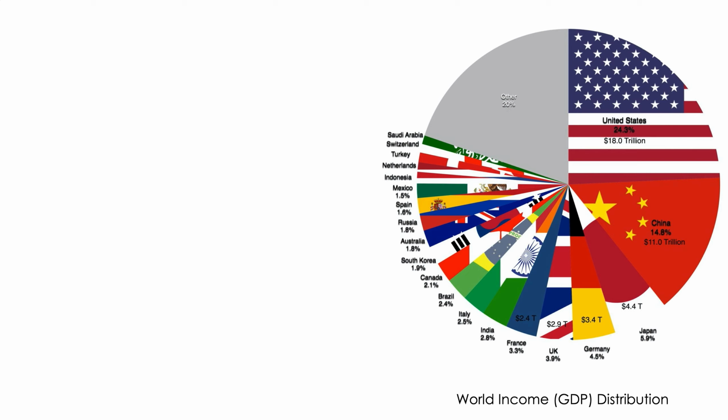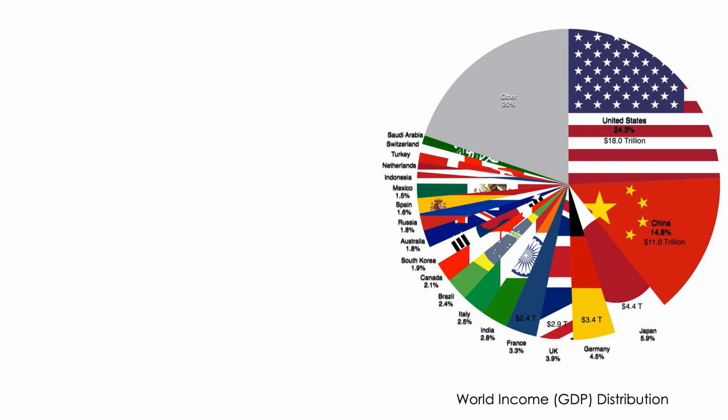So you can already tell from this pie chart that most of the world's wealth is concentrated in just a handful of countries. I mean, how many countries is this? Look, 1, 2, 3, 4, 5, 6, 7, 8, 9, 10, 11, 12, 13, 14, 15, 16, 17, 18, 19, 20. 20 countries listed here that have 80% of the world's wealth.